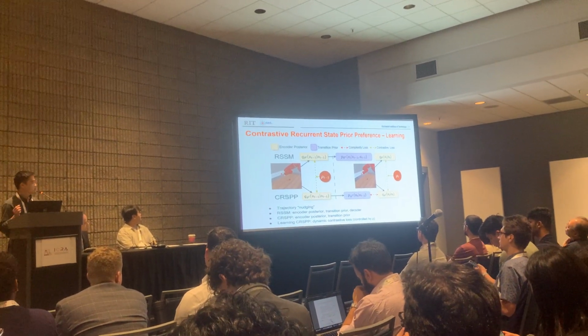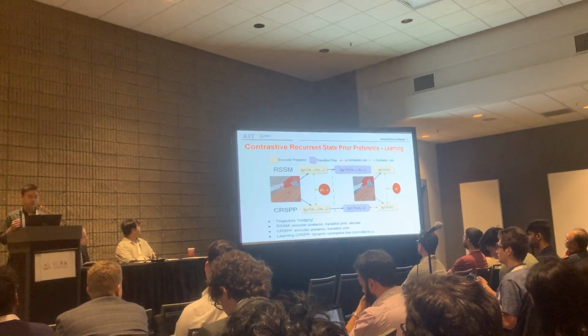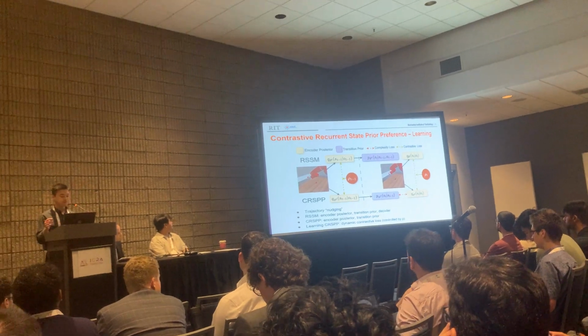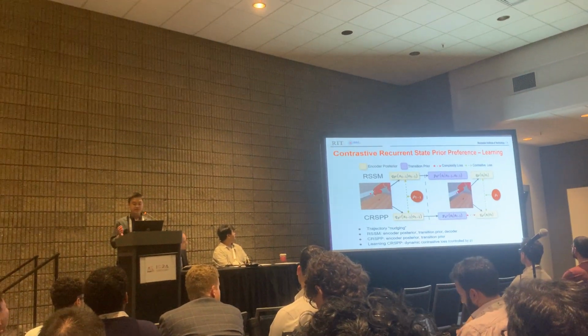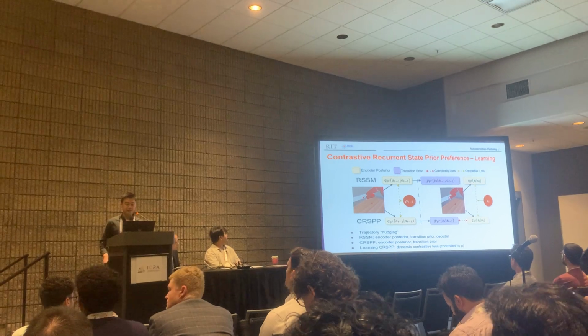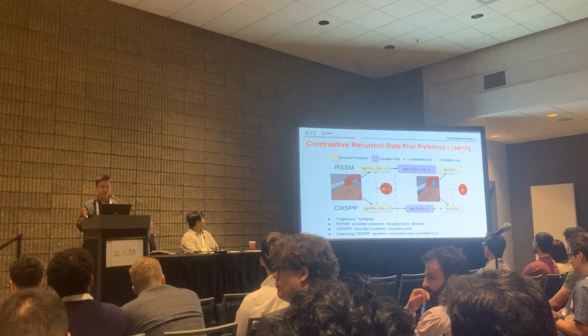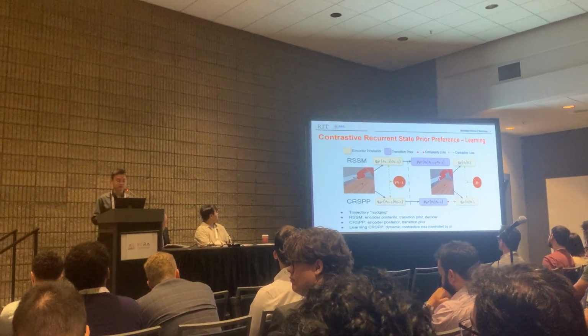The loss we use here is the contrastive loss between the estimated preference state and the world model state. When the agent is successful at a particular time step, we contract these two states together, and when it fails, we repel these two states away from each other.